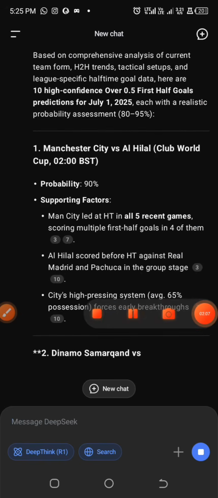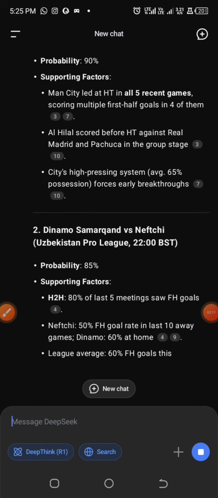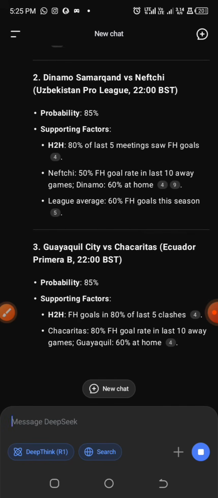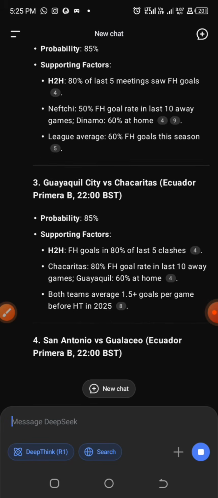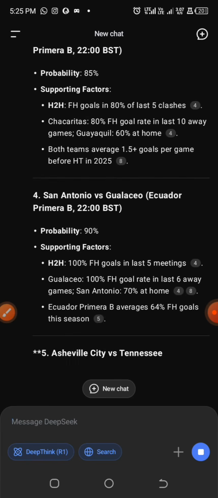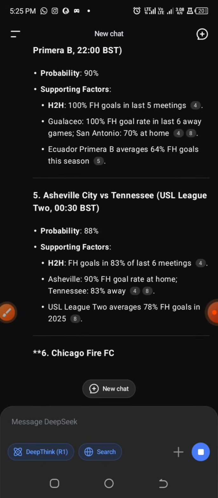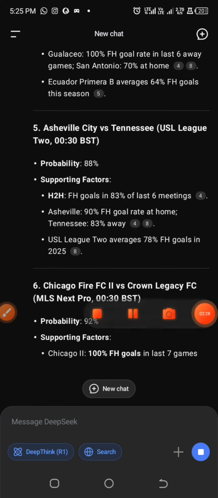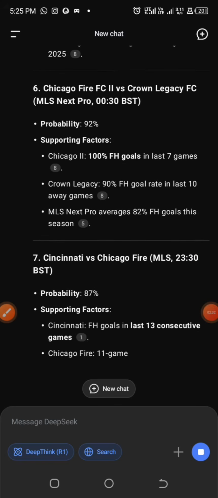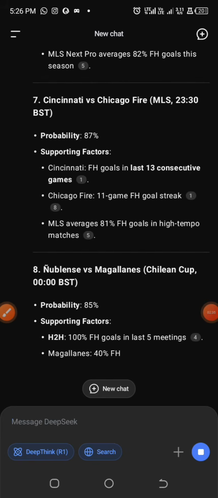So the first game that we have on this list happens to be the match between Manchester City and Al Hilal. What we are going to do next is pick the games that have the highest probability of outcome, probably starting from the 90%. And if we are unable to select some of these games, we are going to look into other bet platforms, but you guys can actually do that from your own end.